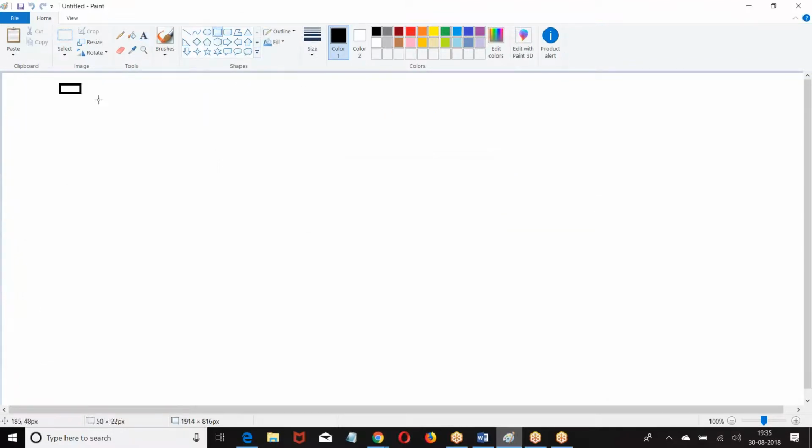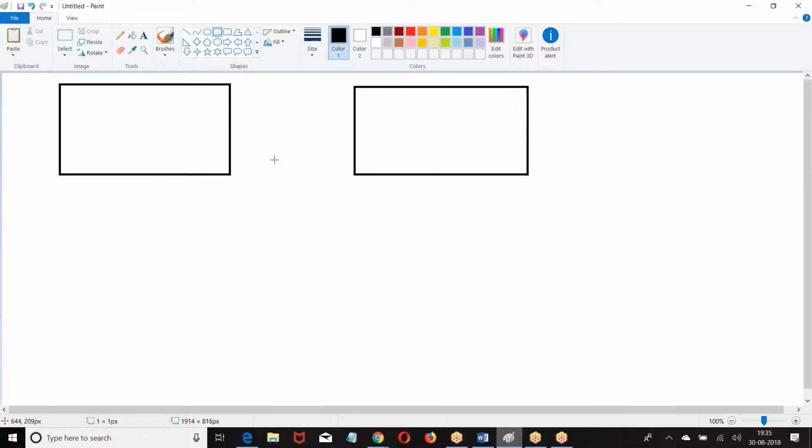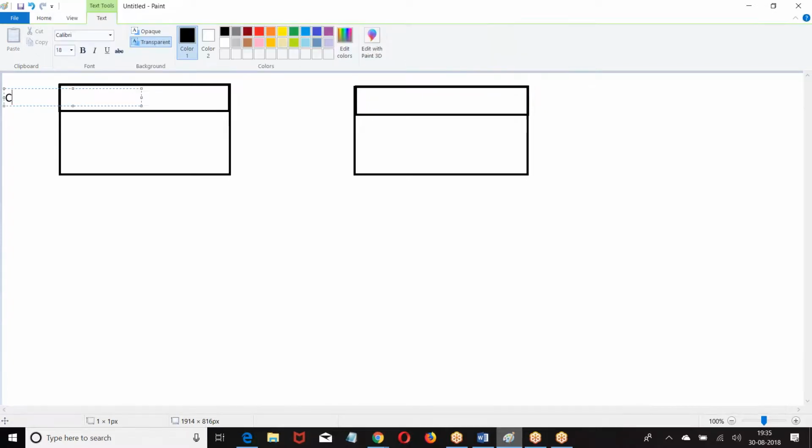Now I have object 1, two independent objects are there. There is no connection between these two objects. These two are two independent objects. This object name is course. This object name is branch.